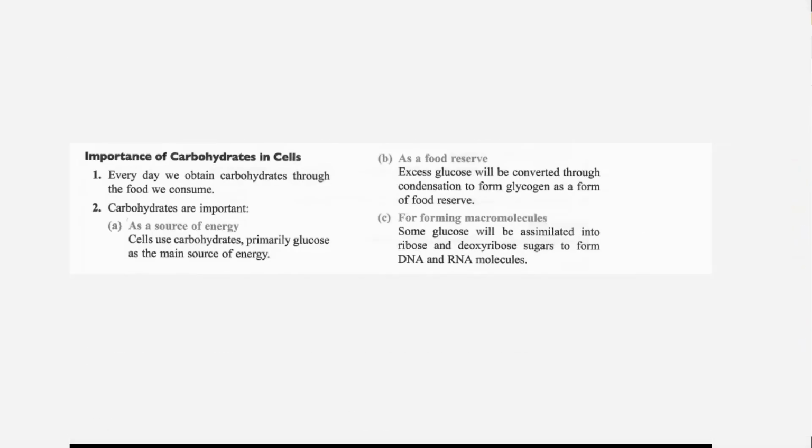So very importantly, you must know carbohydrate. The main thing about carbohydrate is, of course, energy, as a source of energy, and we know it as the primary source of energy. It also serves as a food reserve, meaning that you keep all those extra glucose in the form of glycogen. For plants, they keep it as starch, correct now? So as a food reserve, and also a source of energy. Okay, and lastly, forming macromolecules, where they are needed to form DNA and RNA. This one I will explain further under the last part called nucleic acid.